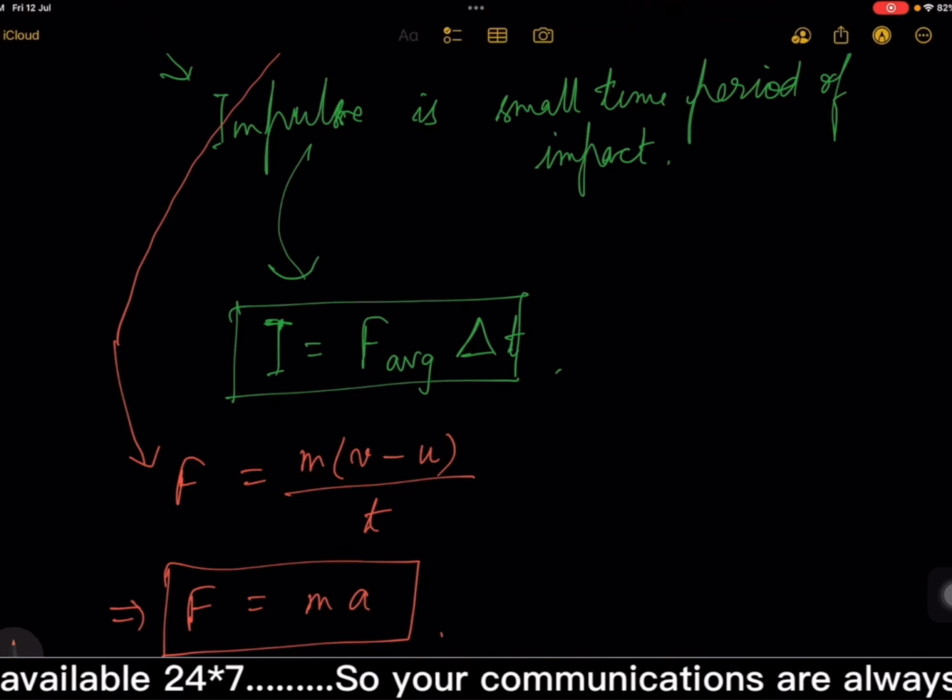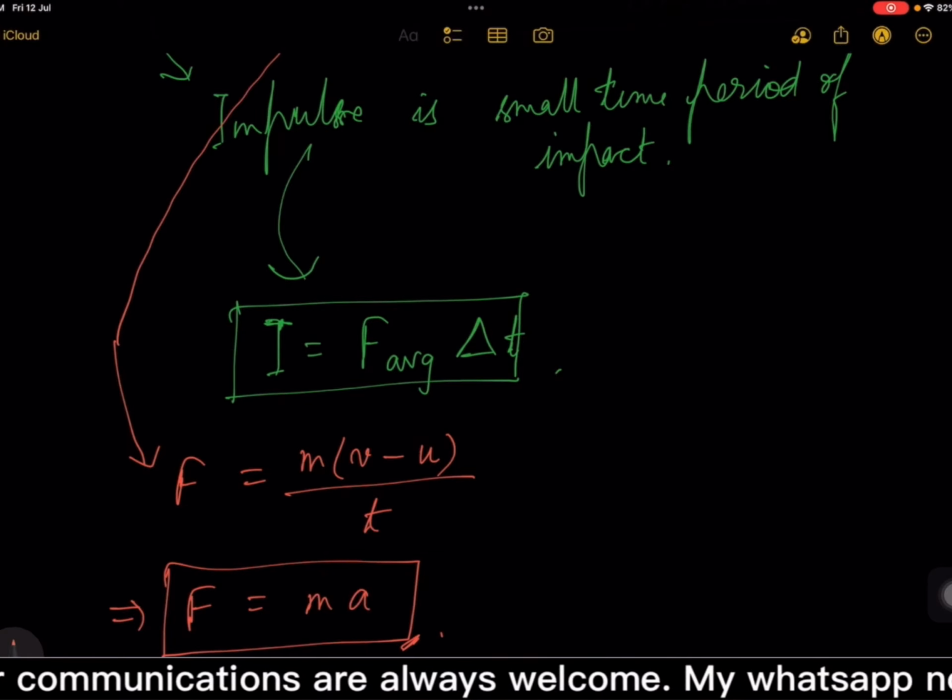It was really smart. I always loved the way you get one equation from another. This is the beauty of physics.